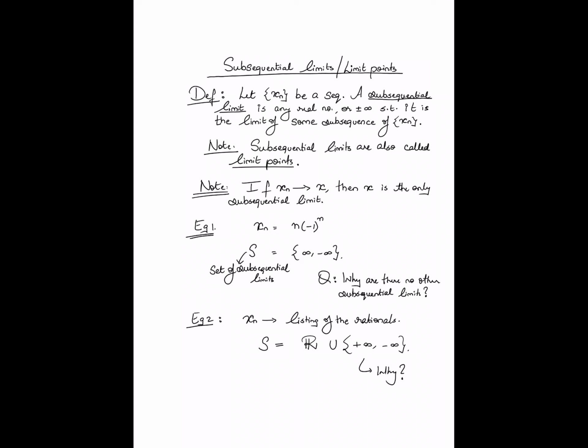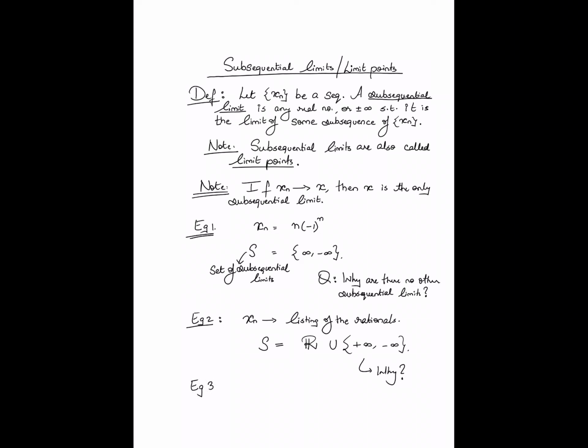In other words, if you have any listing of the rationals, and you pick any favorite real number of yours, you can come up with a subsequence of the sequence of rationals which converges to that real number that you chose. This is a consequence of the theorem that we proved in the previous video. So again, think this through.